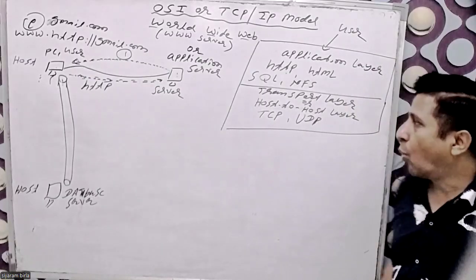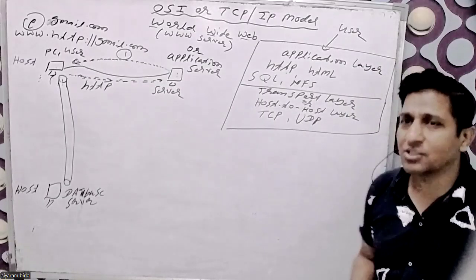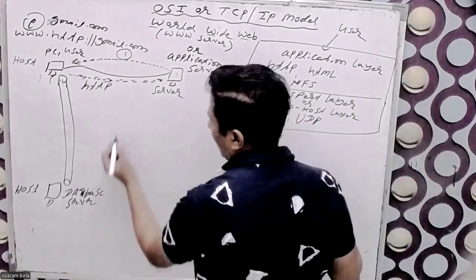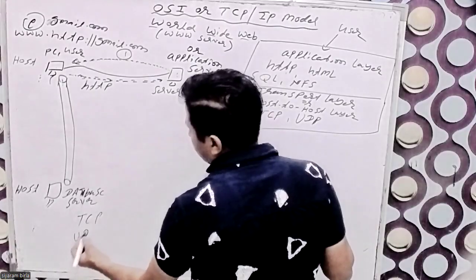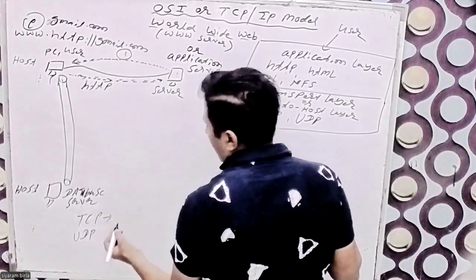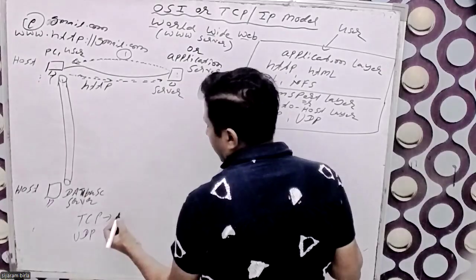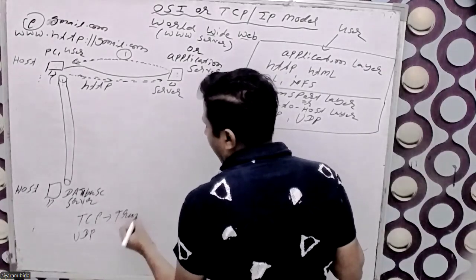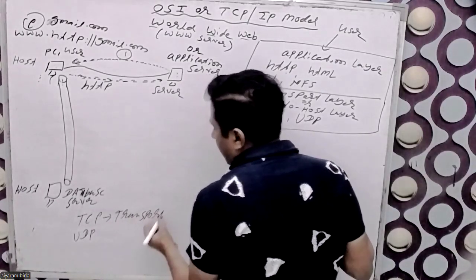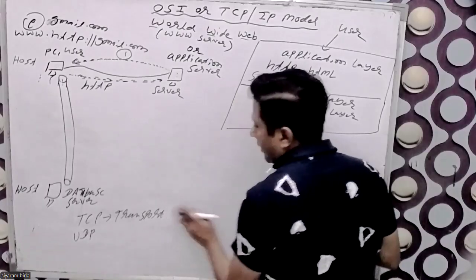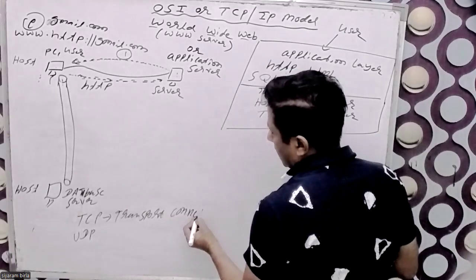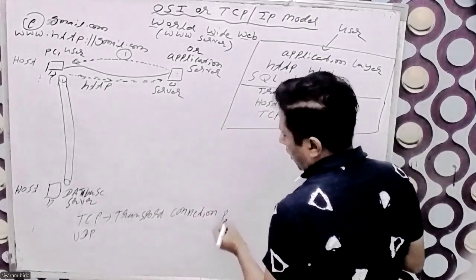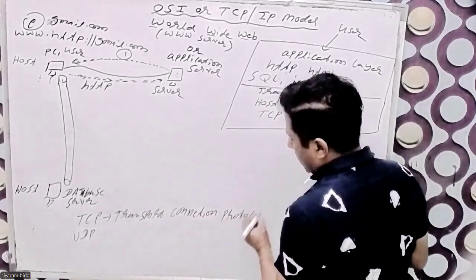One gives the reliable service. One is the TCP protocol, another one is the UDP protocol. What do you mean by TCP? TCP means transport connection protocol.